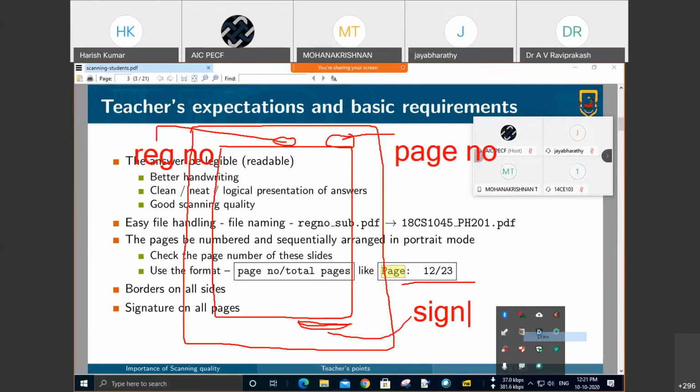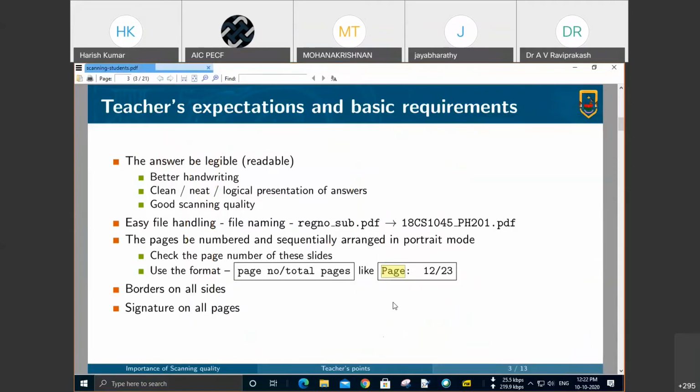These three things should appear on all pages in a consistent manner. It is not like signing in the side corner on one page, and on another page signing somewhere else. So the positioning of the signature and page number should appear consistently in all pages. This is the minimum requirement from the teacher's side.